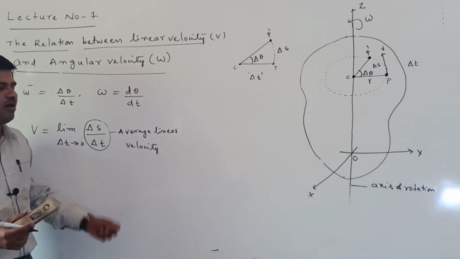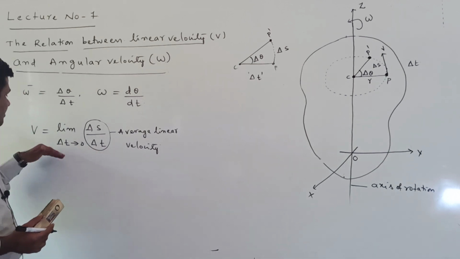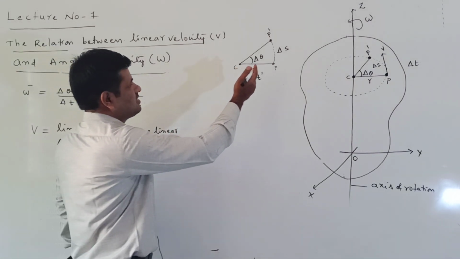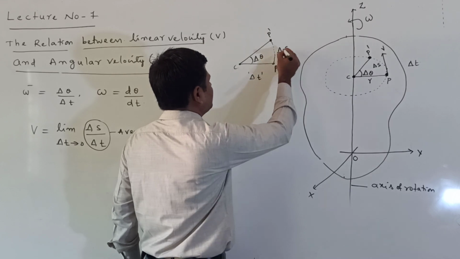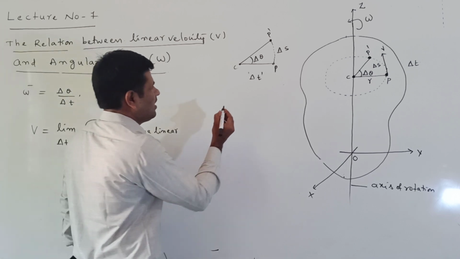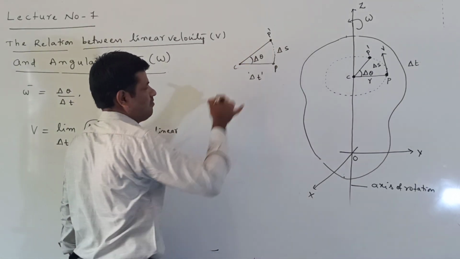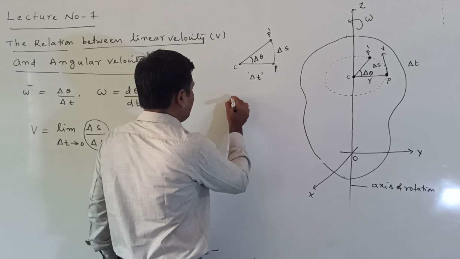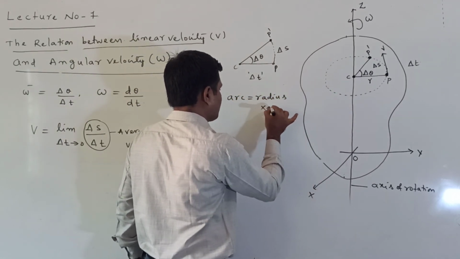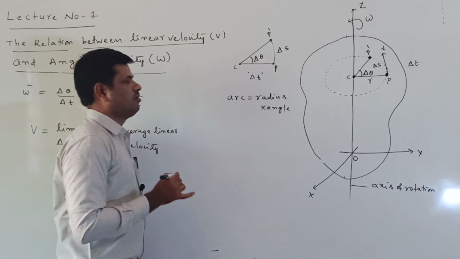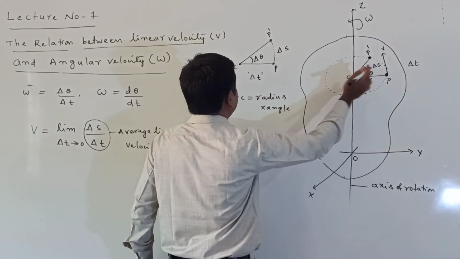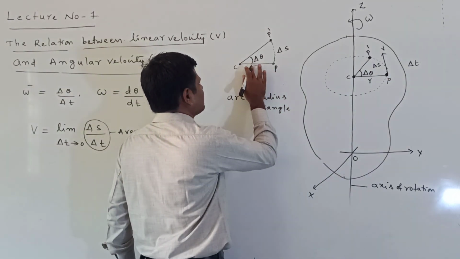First of all, we write the formula for instantaneous linear velocity. Now from this diagram, listen here, what is delta S? This is a sector. In a sector, we know the formula: arc is equal to radius into angle. The radius is r, C to P distance is r.